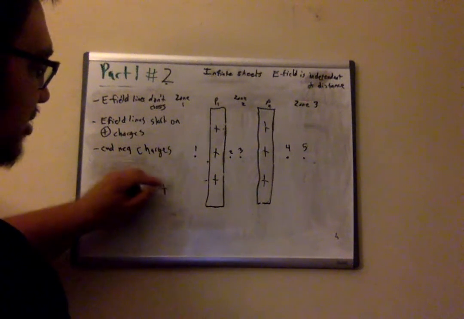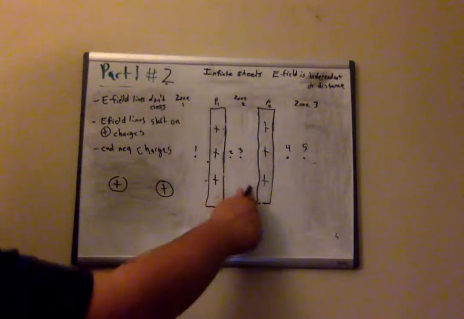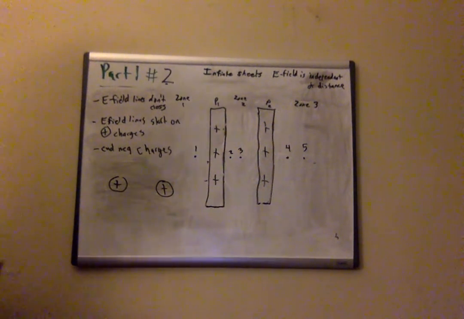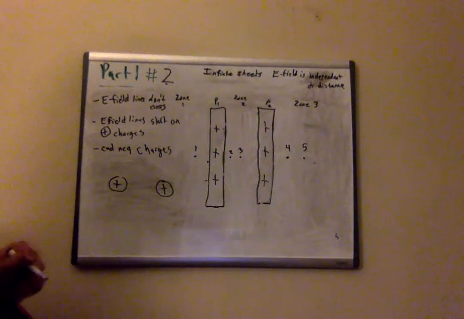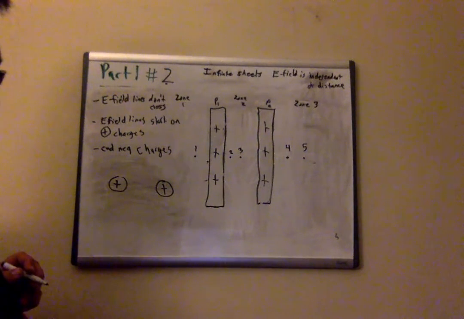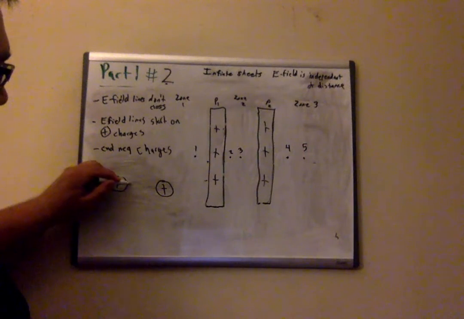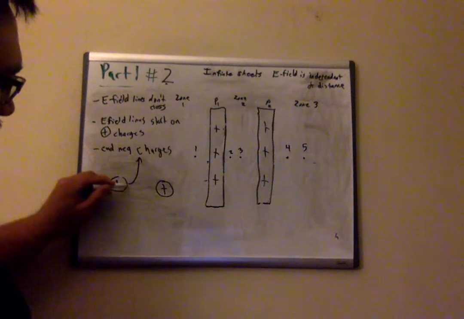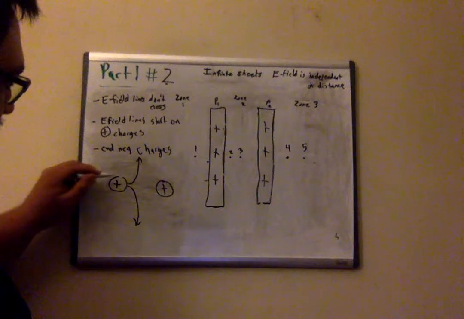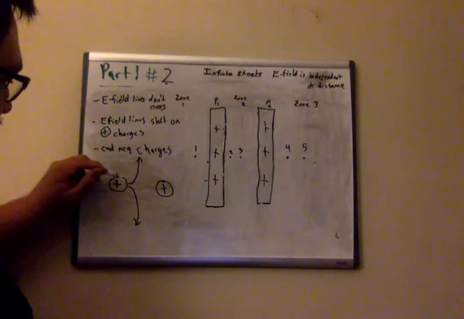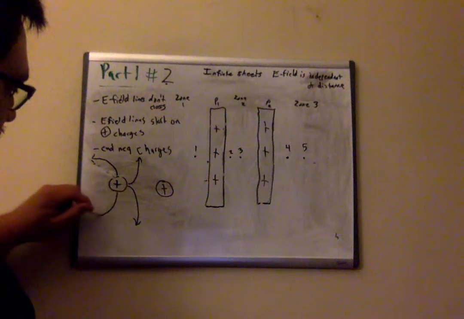The electric field lines don't cross, and they always have to start from the positive. So the way that this would look is something like this.